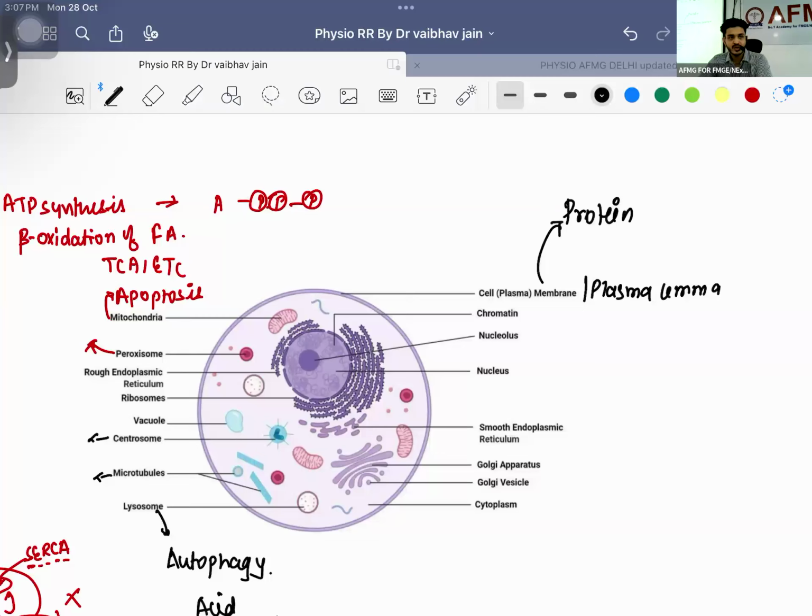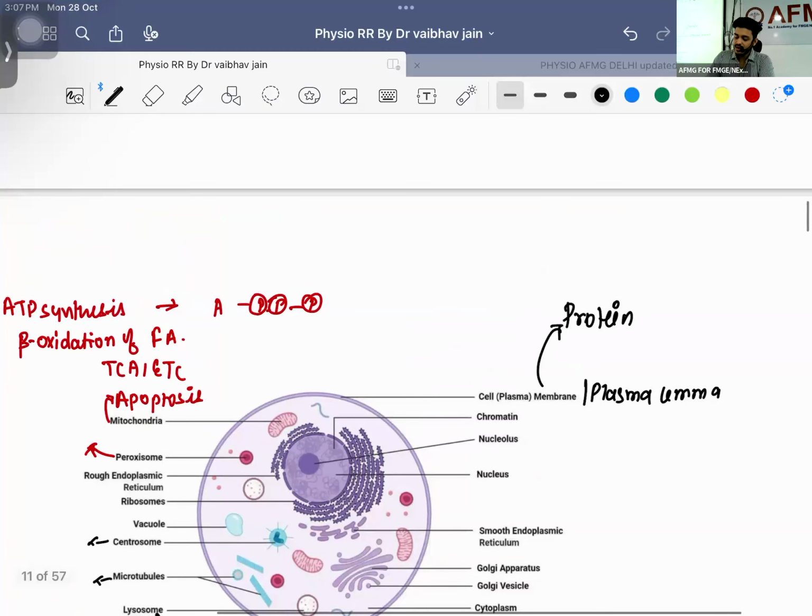What are the three types of proteins we are having? Look, either the protein is integrated, this is your integral protein. Either the protein can be present with the lipid, this is your lipid anchored protein. Or the protein is providing the structural support, that is going to be your structural protein, right? So these are the different types of proteins we are having.